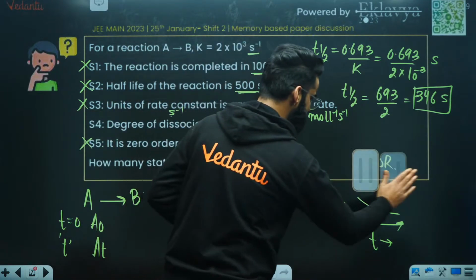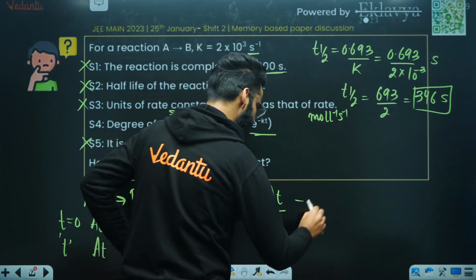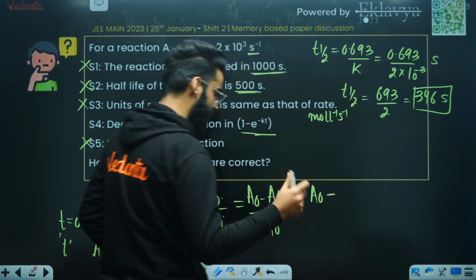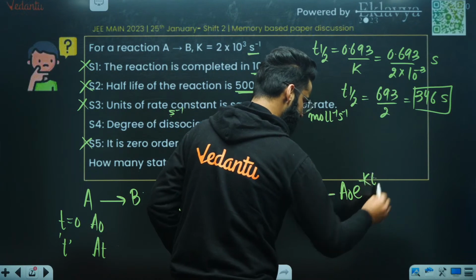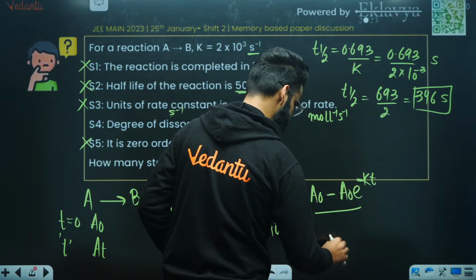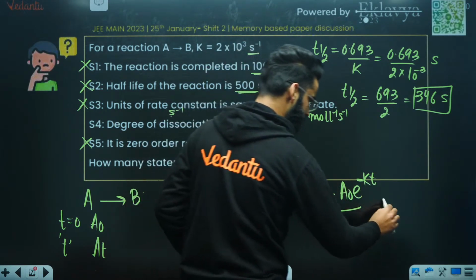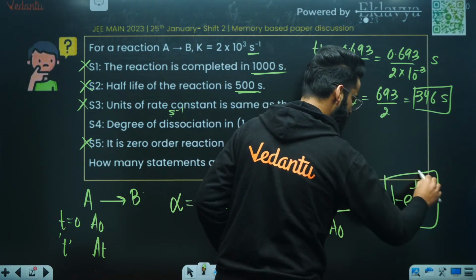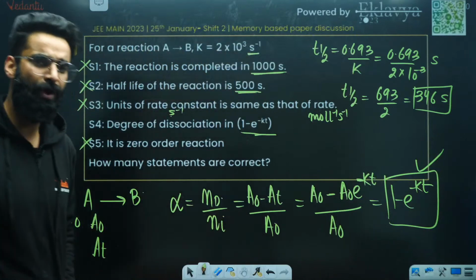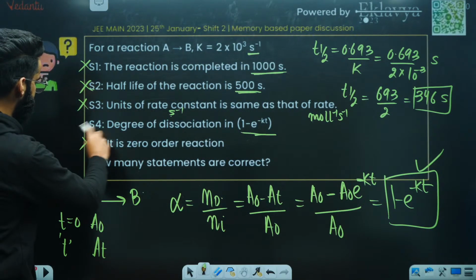Initial moles of reactant, that is A naught. Now people, I'm 100% sure you would have studied one equation about the first order, that's A_t is equal to A naught e raised to minus kt. This is something you would have studied many a time for first order kinetics. So A naught everywhere cancels, so the value comes out to be 1 minus e raised to minus kt. Absolutely, this is the degree of dissociation for first order reactions. Perfect, so this one is correct.